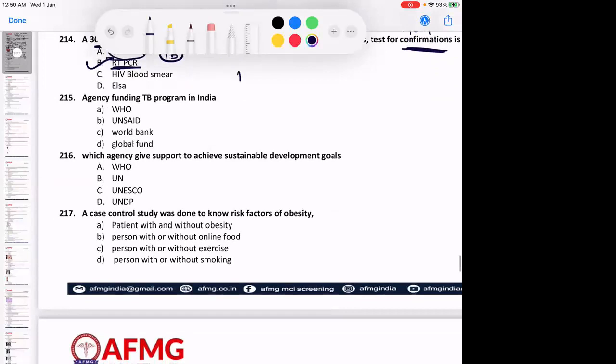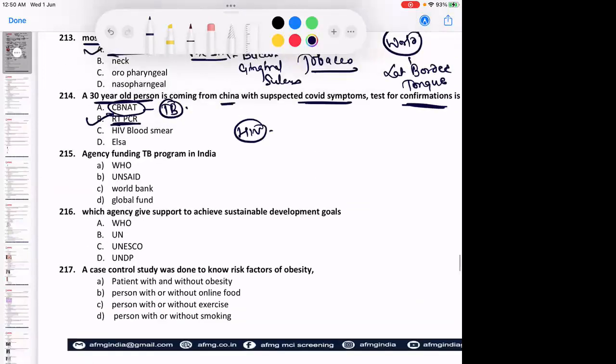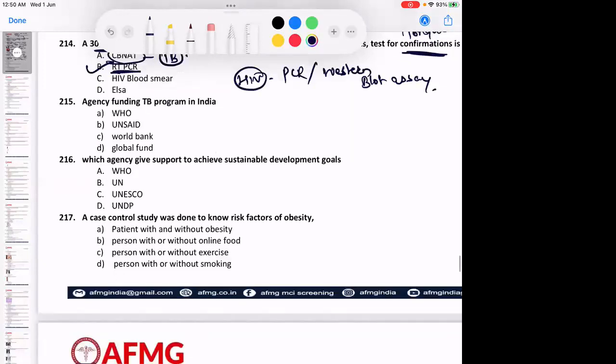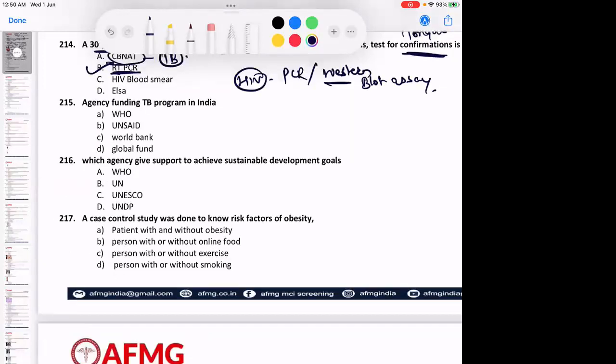Best test for HIV if they ask you. Either nowadays you can do a PCR, or it is the Western blot assay. No issues with this. Western blot, not Northern blot. Western blot will detect the proteins.